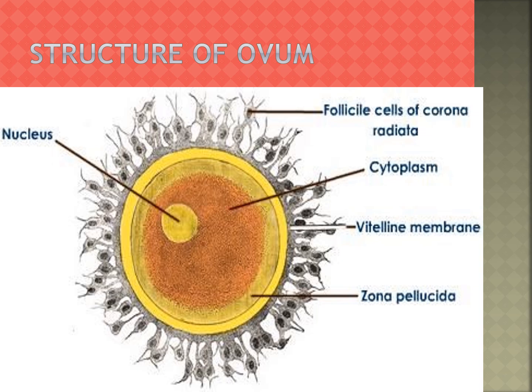The fluid filled space between the zona pellucida and the surface of the egg is called the perivitelline space. Inside that space it is filled with fluid. That is the structure.